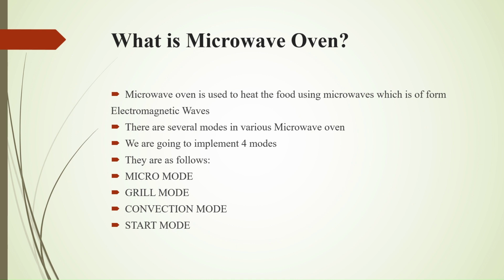So microwave oven. Basically, what is a microwave oven? A microwave oven is basically a device which is used to heat food. There are several modes of the microwave oven. We are going to implement 4 modes. They are as follows, as given in the slides. That is micro mode, grill mode, convection mode and start mode.